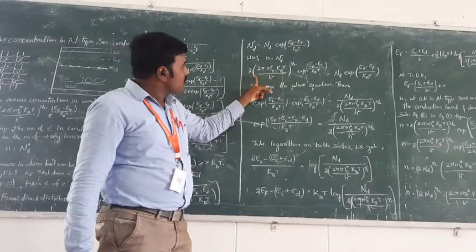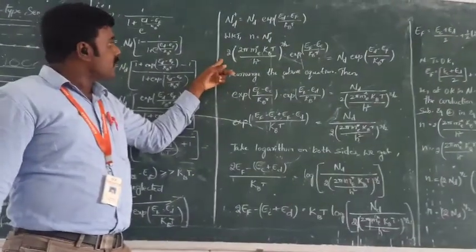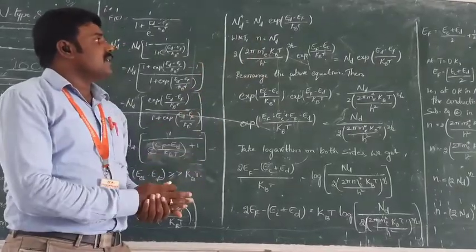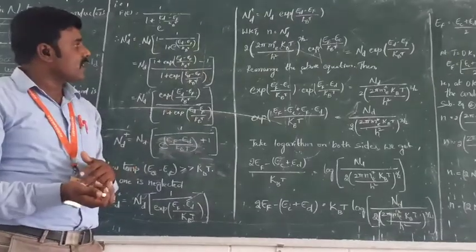So substitute these values, equating these two functions, we get this equation. Rearranging, the exponential terms are written on one side and the remaining functions on the other side.